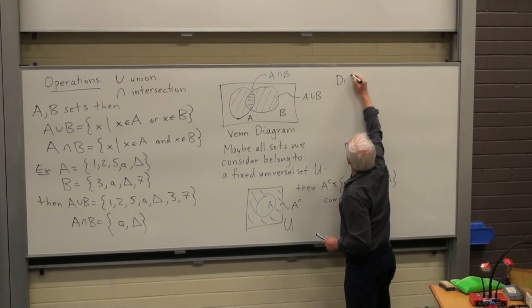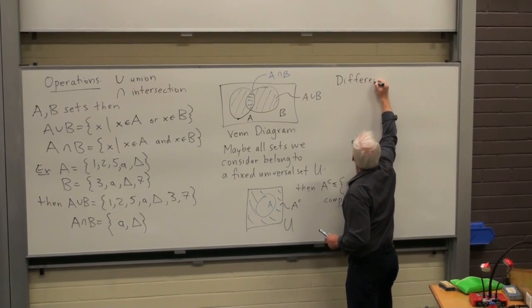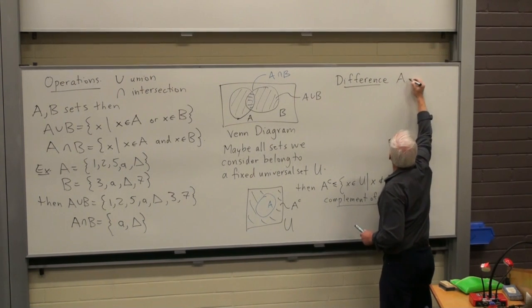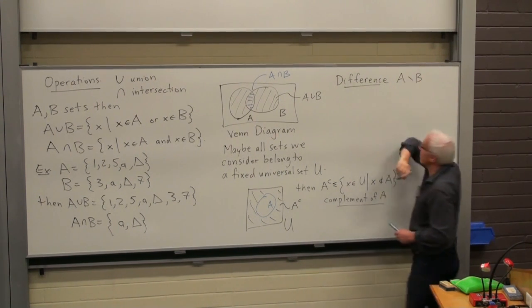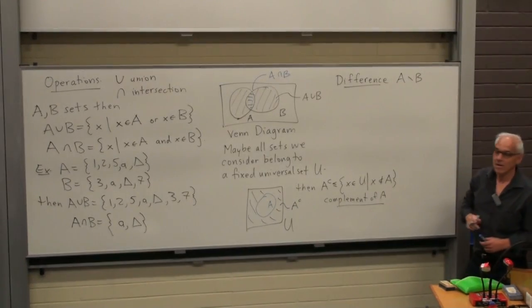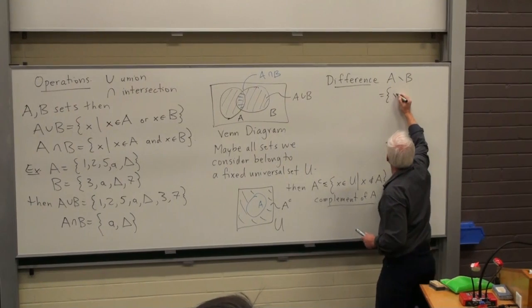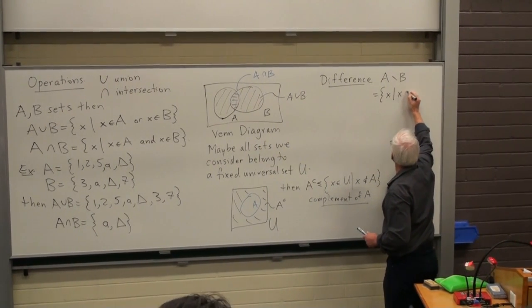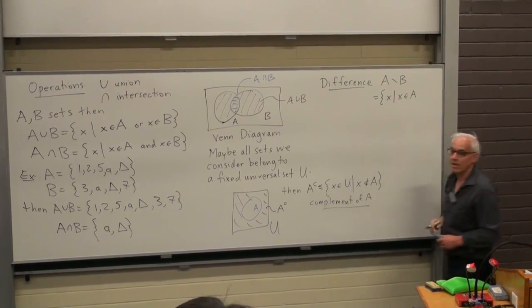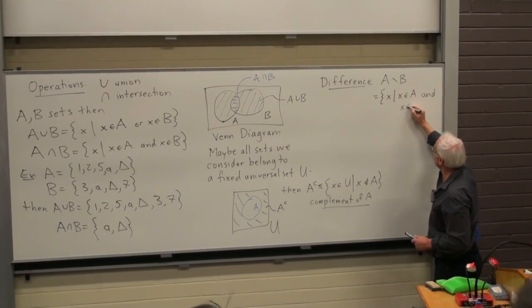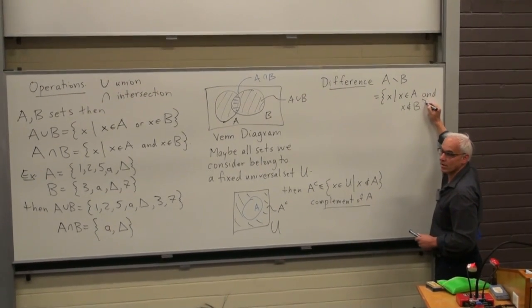Combining these things, sometimes we can talk about the difference. So A minus B. By this we mean the set of things x such that x belongs to A and x is not an element of B.